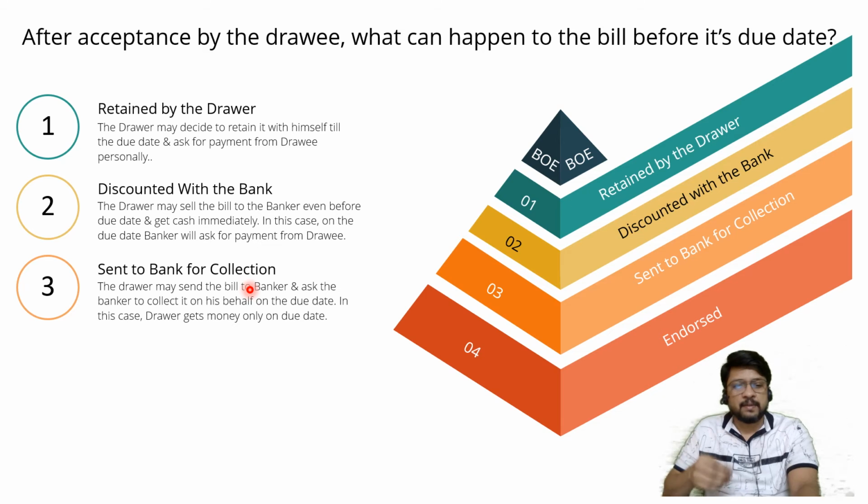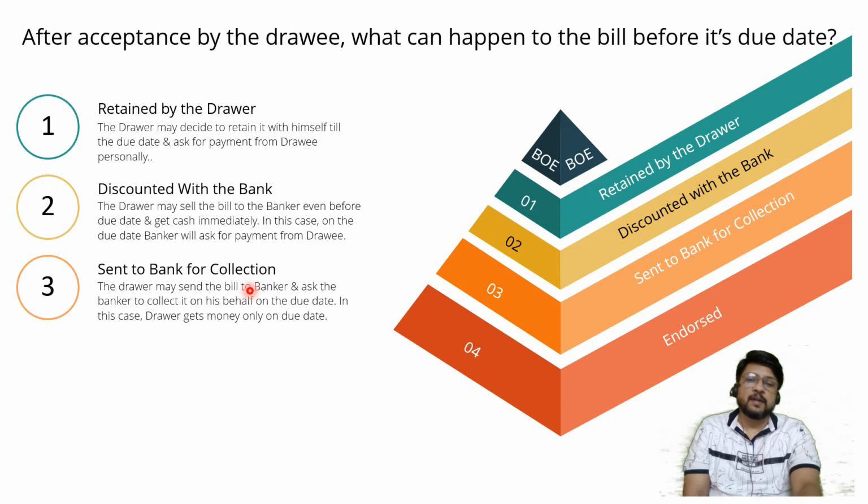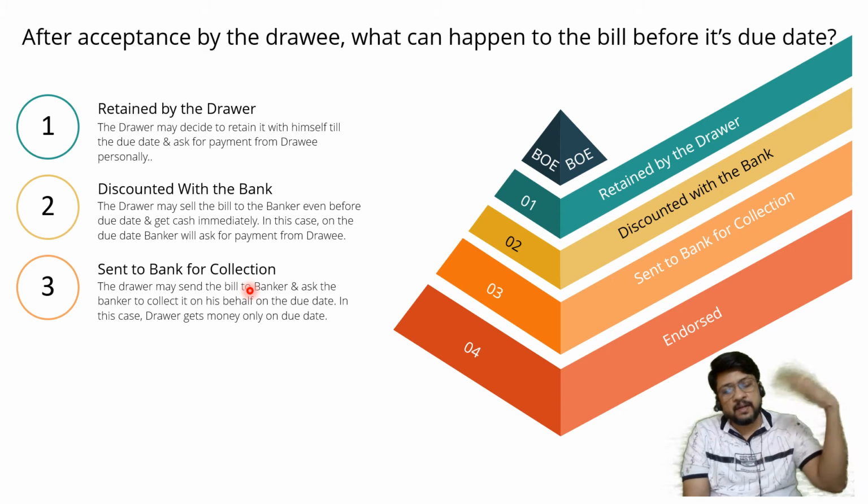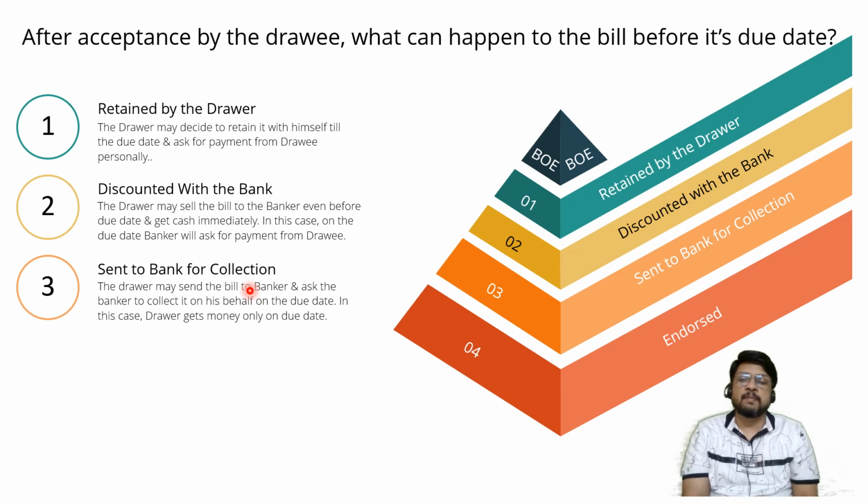Then the banker is accepting the bill, the banker is keeping it in his locker, but the banker is not going to give any money to me today. He will wait for the due date. On the due date he will go to the drawee, collect the money from the drawee, and then deposit it in my bank account. This is called a bill sent to bank for collection.